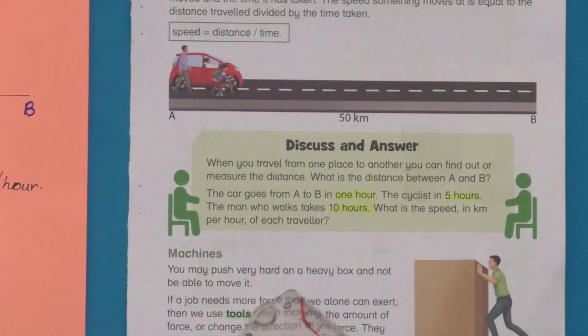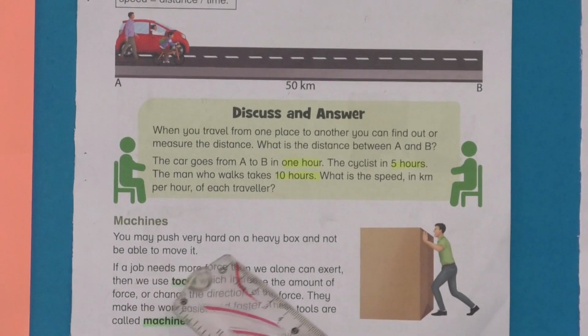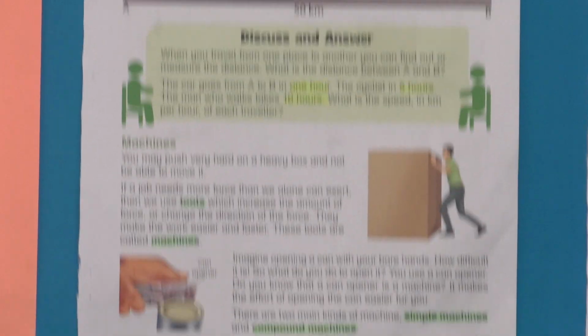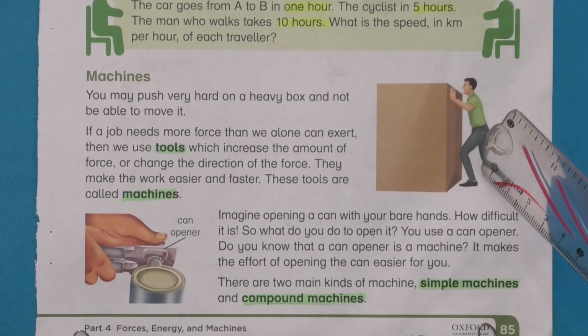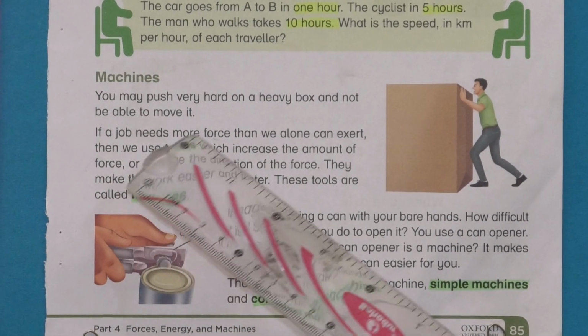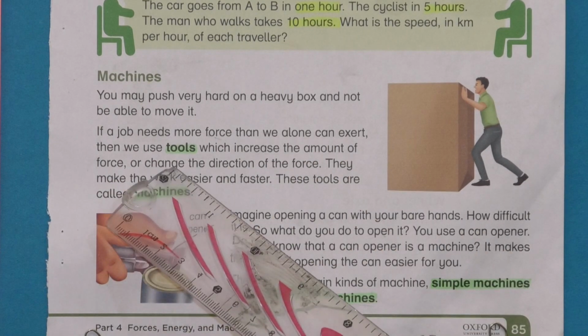You may push very hard a very heavy box and not be able to move it. As you can see, there is a heavy box, and if you push or pull it hard, you cannot move it. If a job needs more force than we alone can exert, then we use tools.